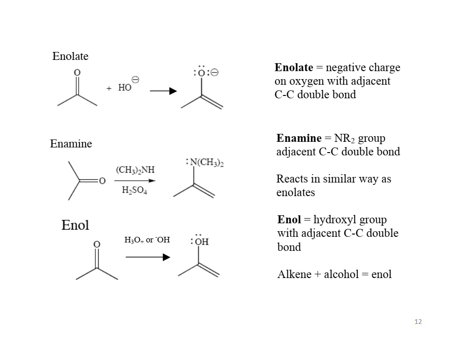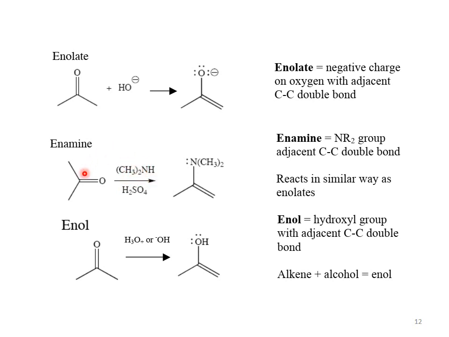This slide is showing some intermediate species formed during the reaction. See the enolate. The ketone is treated with a base, the base abstracts the acidic proton and converts the carbonyl compound into an enolate, a negatively charged species. There is a negative charge on the oxygen with an adjacent carbon-carbon double bond. See, this is the carbon-carbon double bond and this oxygen is bearing a negative charge. This type of compound is called enolate.